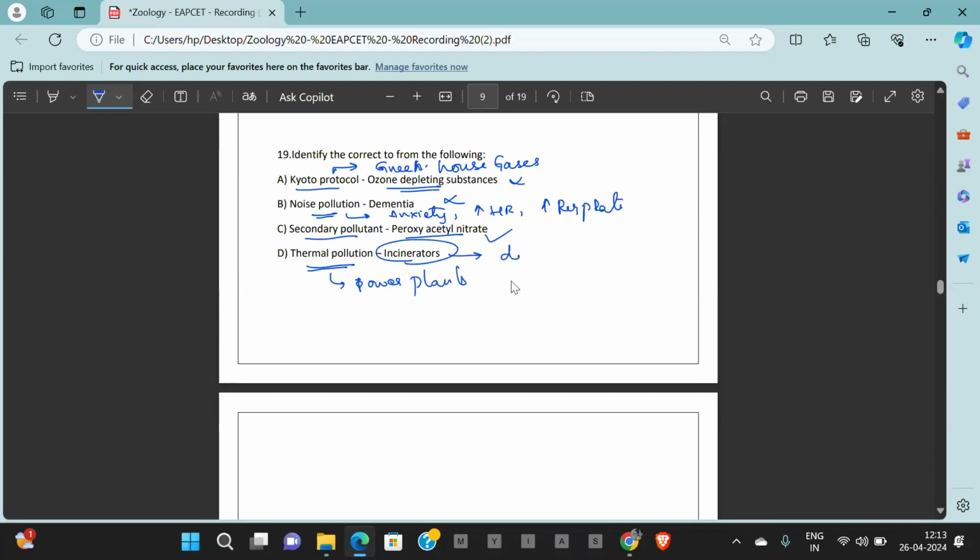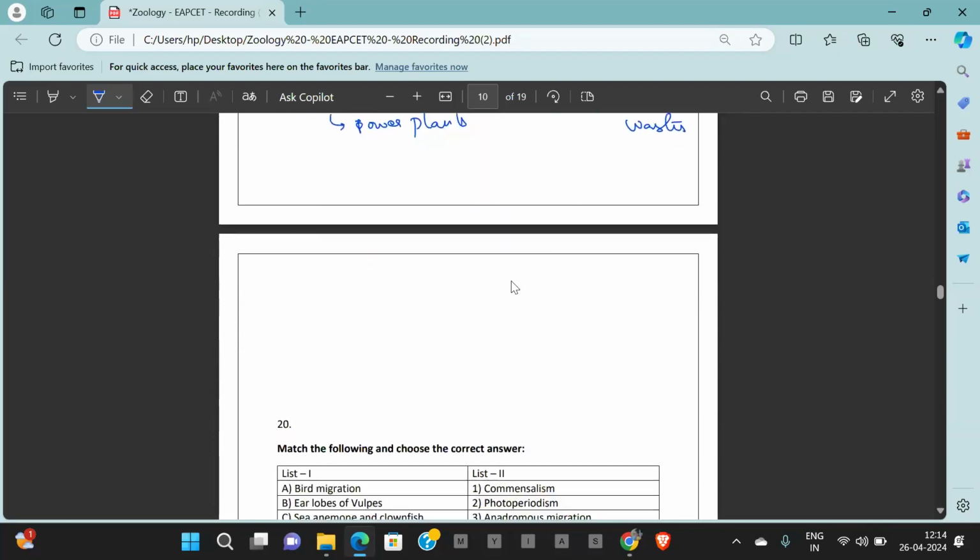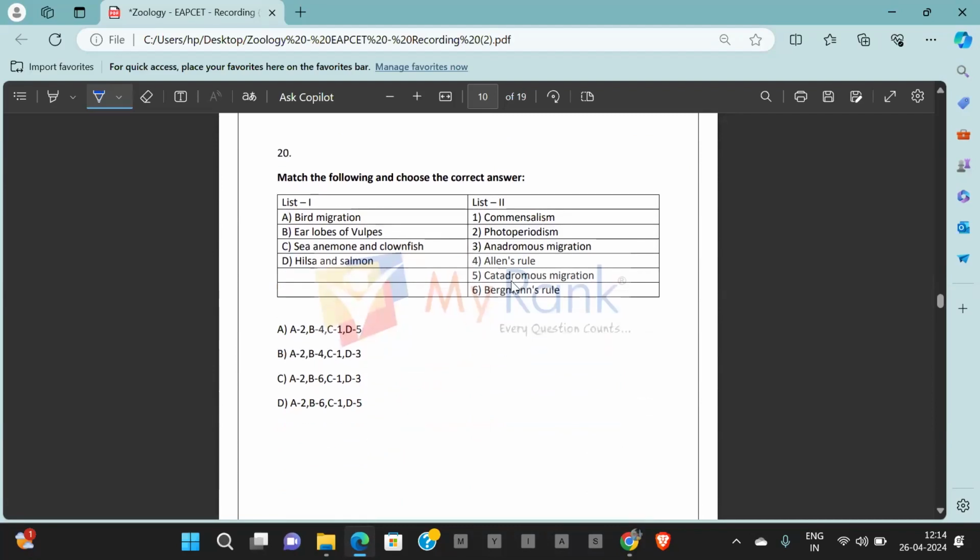And incinerators are for disposal of hospital waste. So this is also not a correct match. So which one is correct in this? Option C. Secondary pollutant is PAN, peroxyacetyl nitrate. 19th question answer is option C.